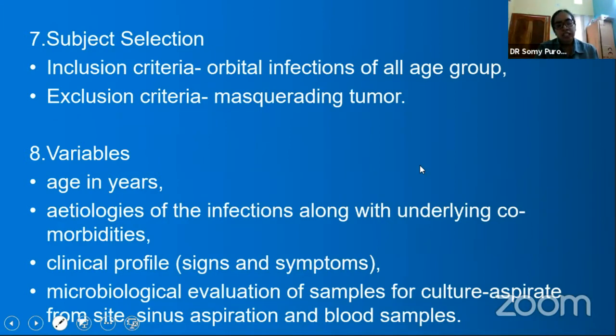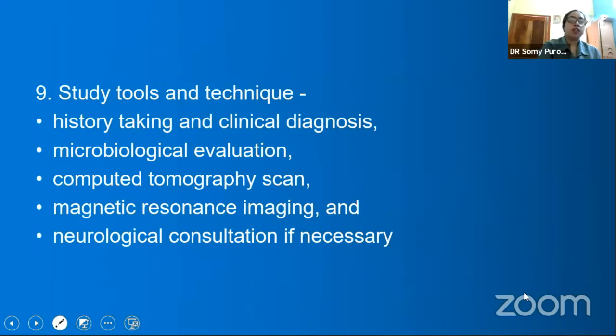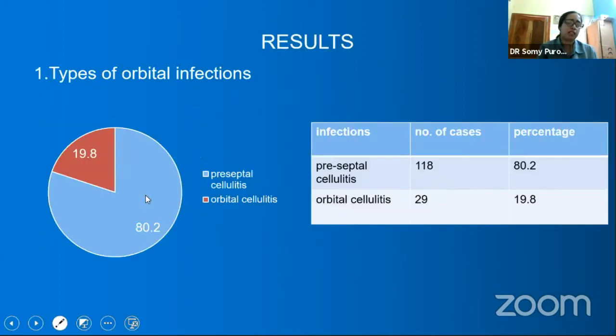The variables were age in years, etiology of the infection along with underlying comorbidities, clinical profile, that is signs and symptoms, and microbiological evaluation of samples. The samples that were taken were the aspirate from the site, the sinus aspirations, and blood samples. Our workup included history taking, microbiological evaluation, CT scan, MRI, and neuroconsultation if necessary.